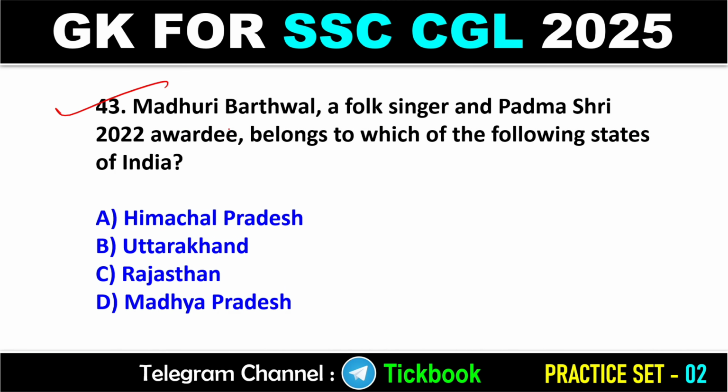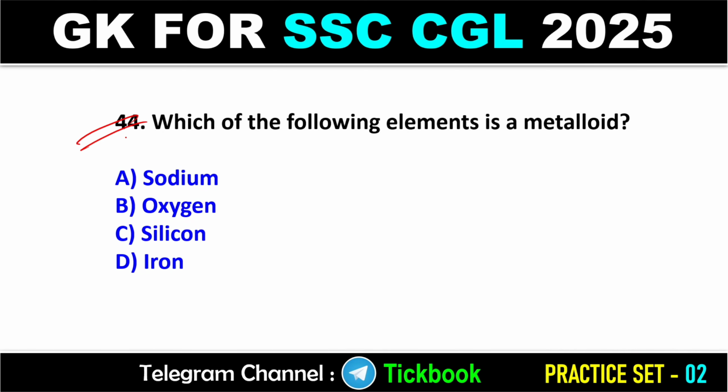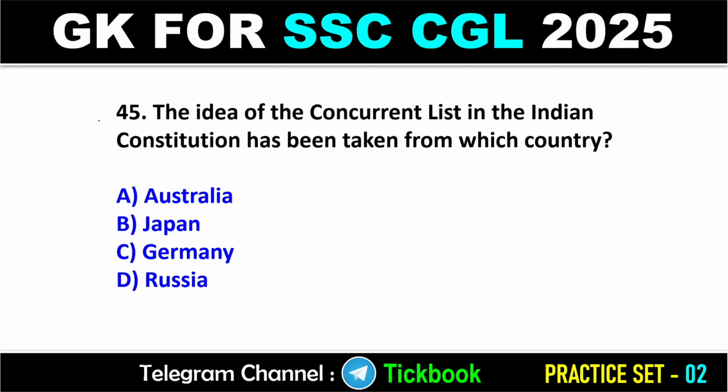43. Madhuri Barthwal, a folk singer and Padma Shri 2022 awardee, belongs to which of the following states of India? Option number B is the right answer, Uttarakhand. 44. Which of the following elements is a metalloid? Option number C is the right answer, silicon. Question number 45. The idea of the concurrent list in the Indian Constitution has been taken from which country? Option number A is the right answer, Australia.